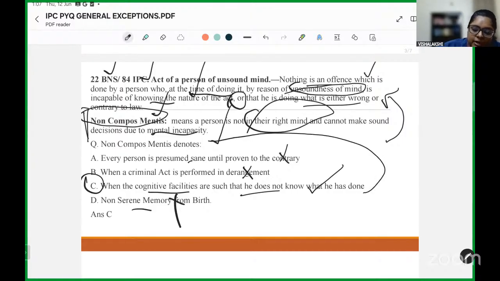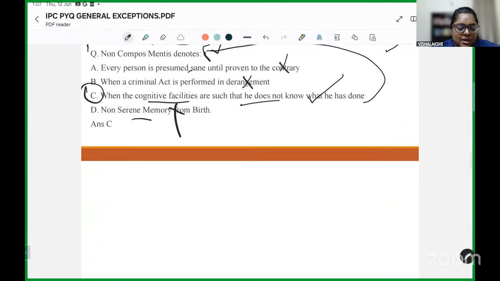So these are different ways in which Latin maxims have been asked to you. I've tried to provide those types of questions which give you a range of how the maxims can be asked to you.